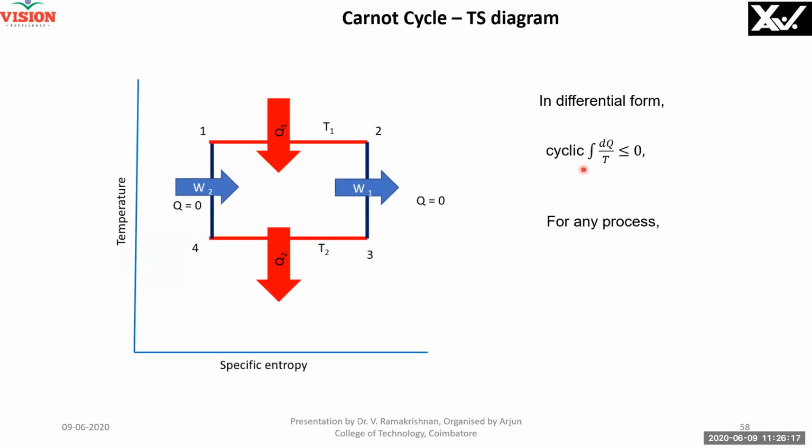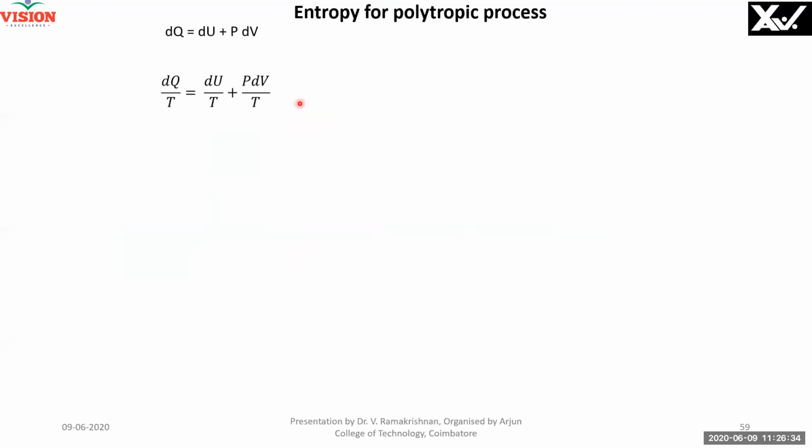In differential form, cyclic dq by T is less than or equal to 0. Equal to 0 is for ideal, less than 0 is for real process. And therefore, I get another property from the second law, which is entropy. Right? S is a property, it is a point function. Right? We know that Q is equal to U plus PV from the first law. Divide throughout by T, you get a relation for entropy.